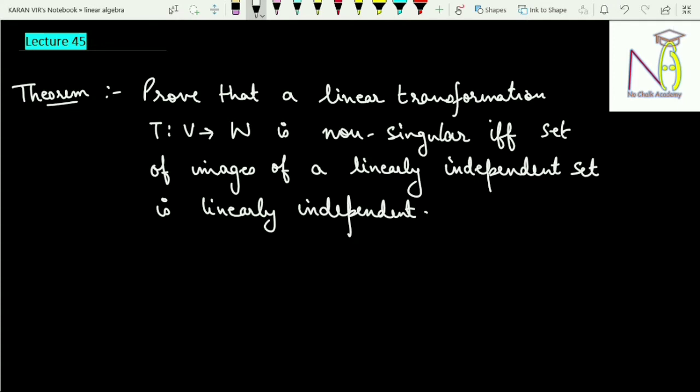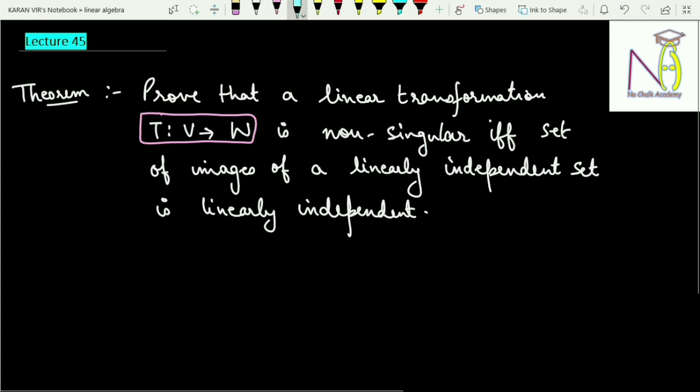So continuing from the previous class, in this class I will discuss a new theorem which says that a linear transformation which is defined from V to W is non-singular if and only if the set of images of a linearly independent set is linearly independent. So it has to be proved in both ways. Let's see the proof quickly.